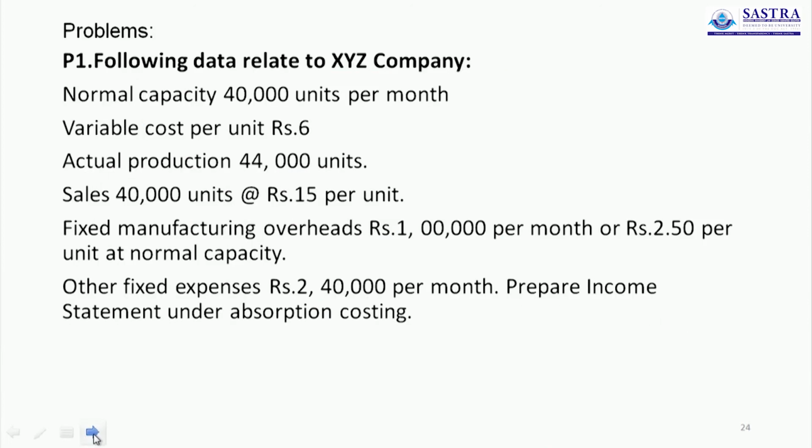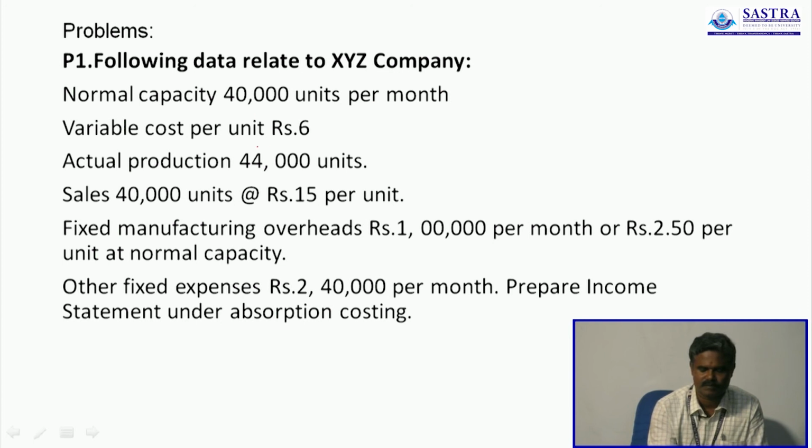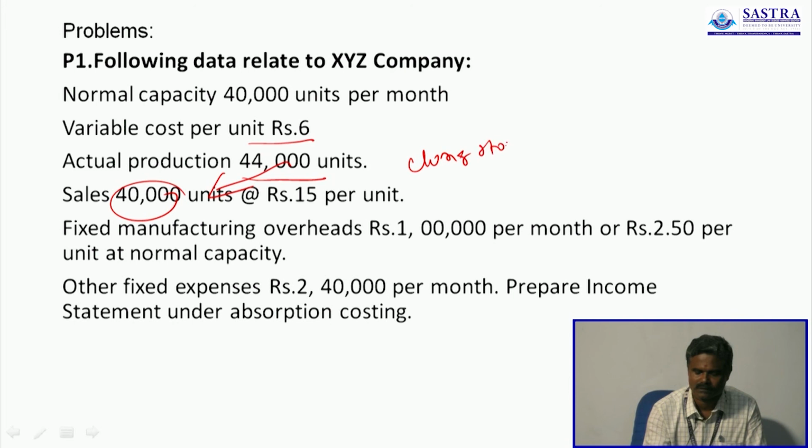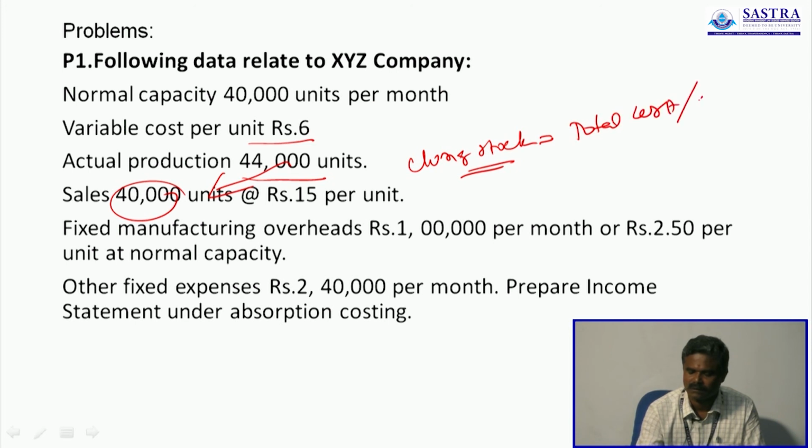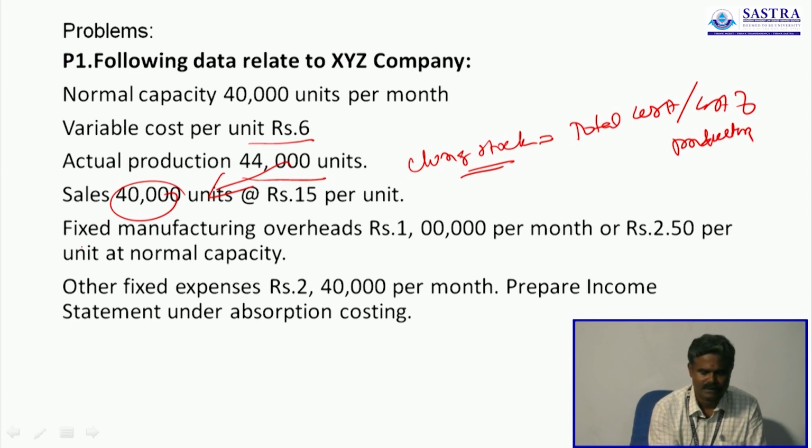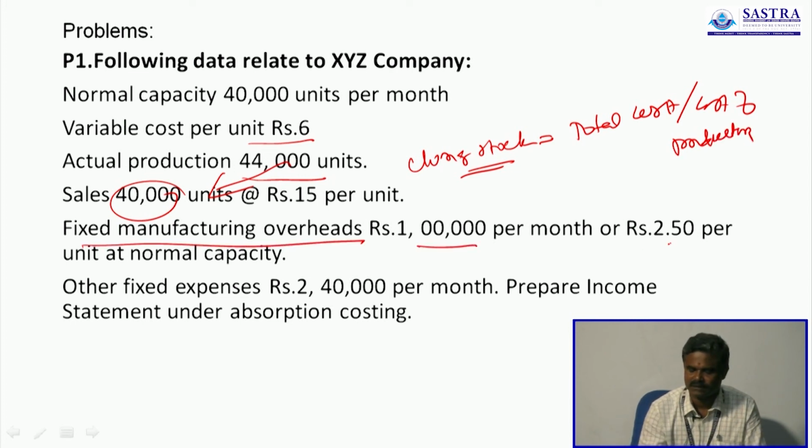This is a problem. Following data relate to XYZ company. Normal capacity 40,000 units per month, variable cost per unit 6, actual production 44,000 units, sales 40,000 units. So here we have a closing stock, but this closing stock will be valued at total cost or cost of production. The fixed manufacturing overheads 1 lakh per month, the other fixed expenses 2,40,000 per month.